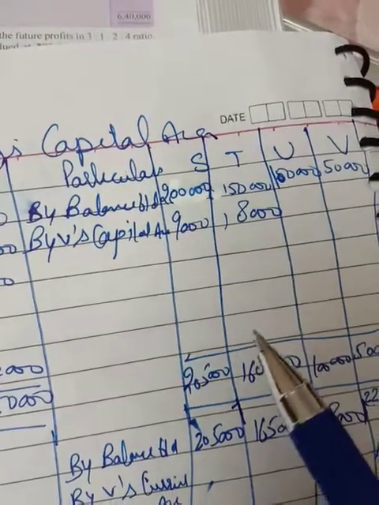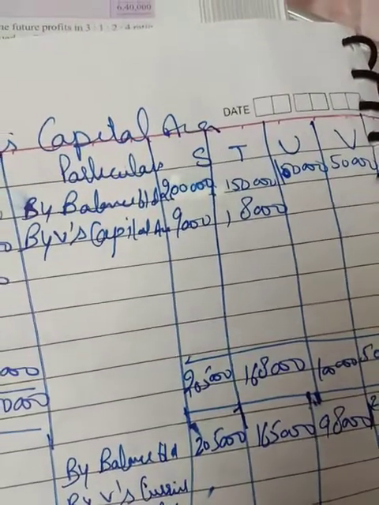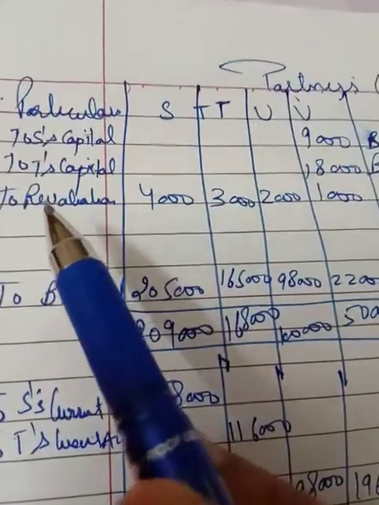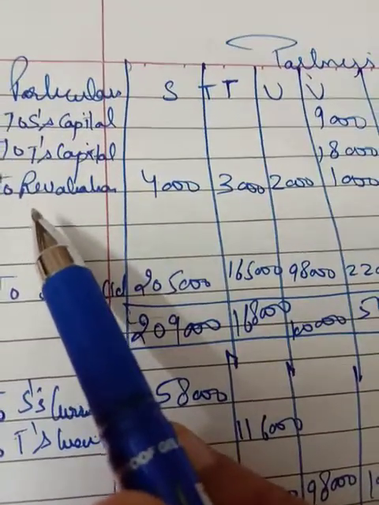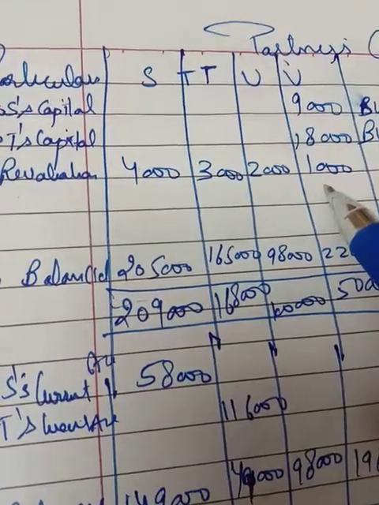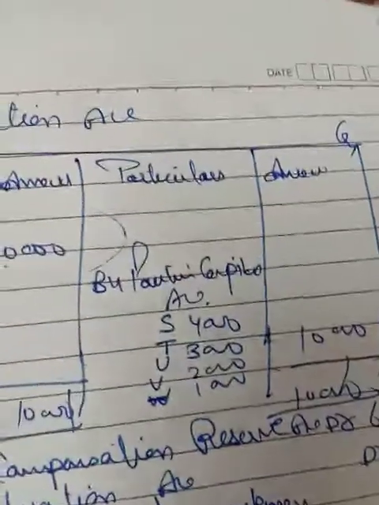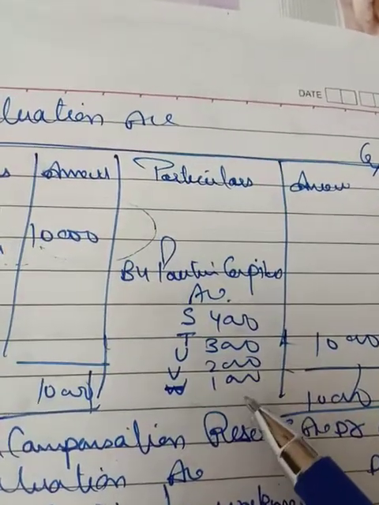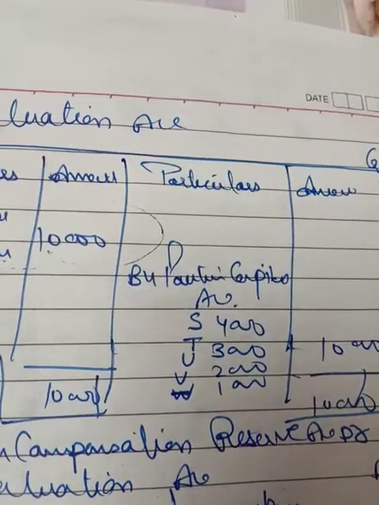Now you have to pass the journal entry and do the posting. Look, there is a loss on the revaluation account, so the revaluation account should be there. To revaluation: 4,000, 3,000, 2,000, 1,000. This is the revaluation account loss which you have calculated, and that you have to shift over there.